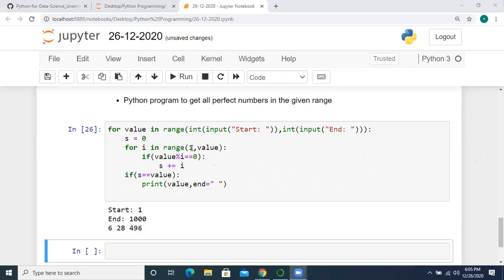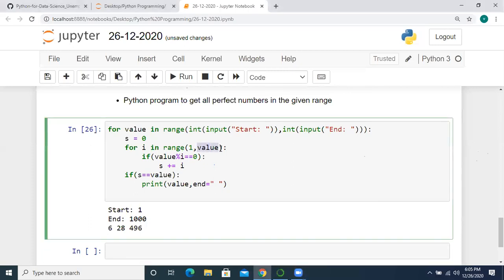Previously I told you already that we cannot include that particular value as a factor, so that's the reason we got it wrong before. So this is the program.